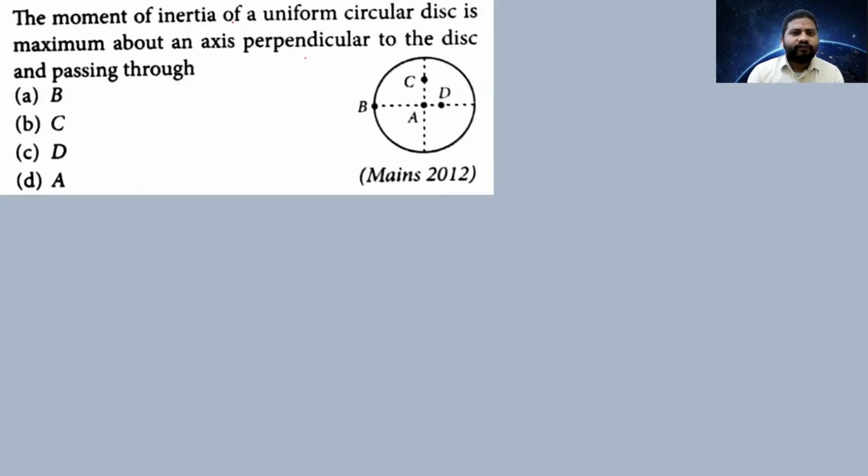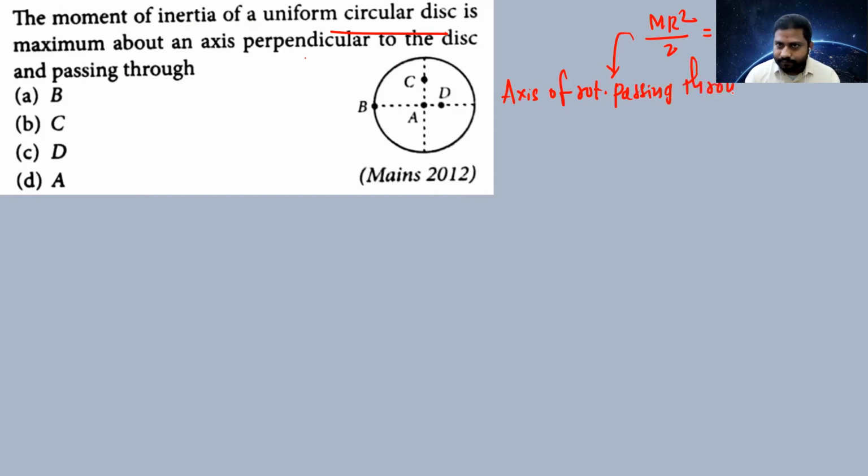The moment of inertia of a uniform circular disk. Immediately you should understand MR²/2, the moment of inertia of the disk when the axis of rotation passes through the center of mass and perpendicular to the plane.